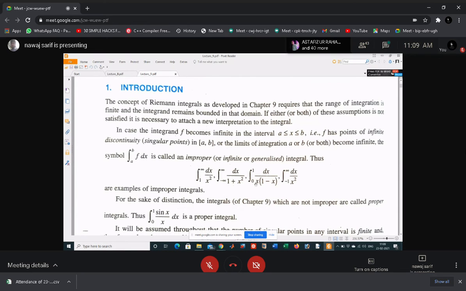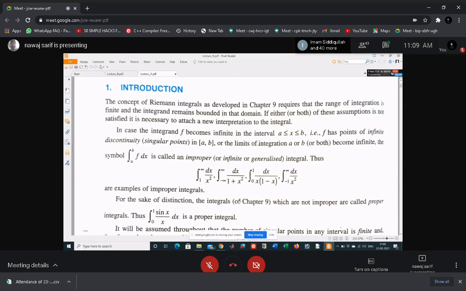In this example, 0 to 1 dx by x into 1 minus x, this function has a singularity at x equal to 0 and also at x equal to 1. That means this function is improper with respect to both the upper limit and the lower limit.